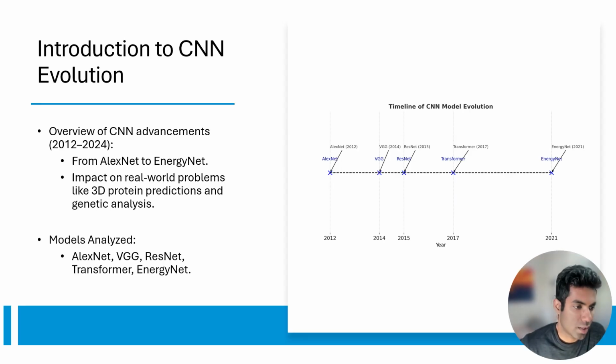Deep learning has transformed artificial intelligence, enabling it to tackle complex problems in fields ranging from structural biology to medical imaging. CNNs have played a pivotal role in this evolution, starting with AlexNet's breakthrough in 2012. In this presentation, we will analyze the progression of CNN architectures, their computational efficiency, and their real-world applicability using the CIFAR-10 dataset, which is a benchmark for evaluating machine learning models due to its standardized nature and manageable size.